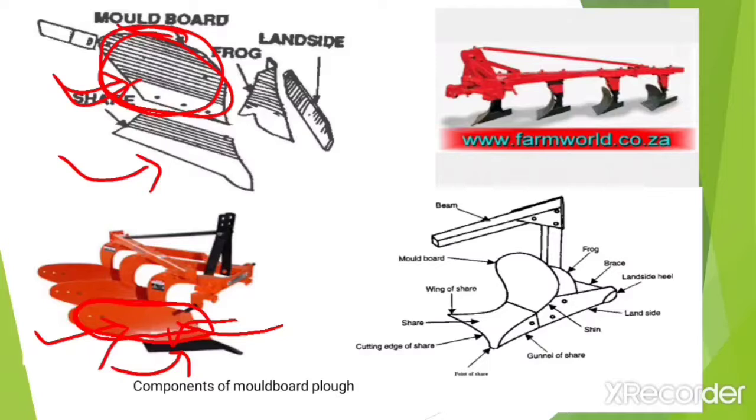Slat type mold boards are generally used in sticky soils, and stubble type mold boards are used in stubble soil.